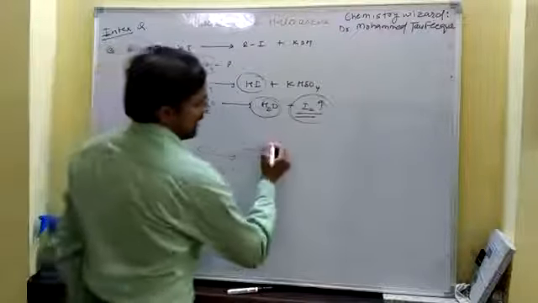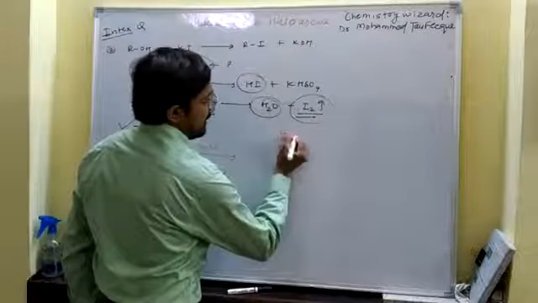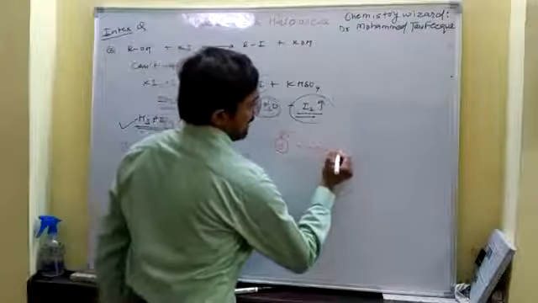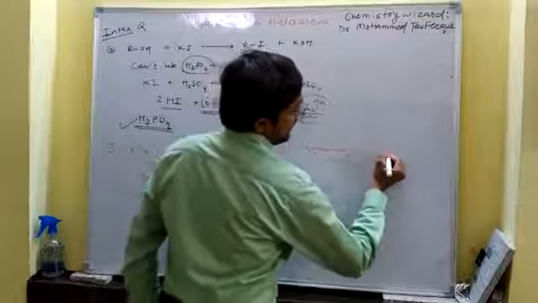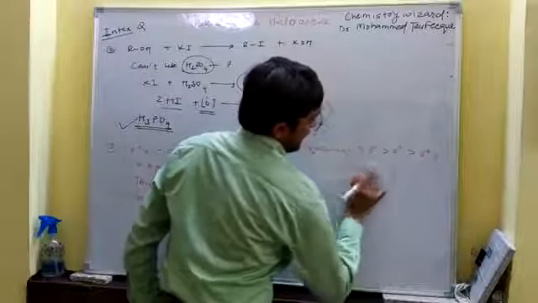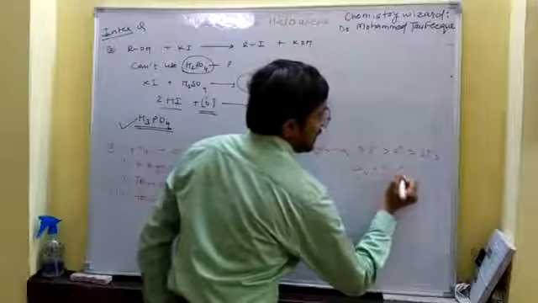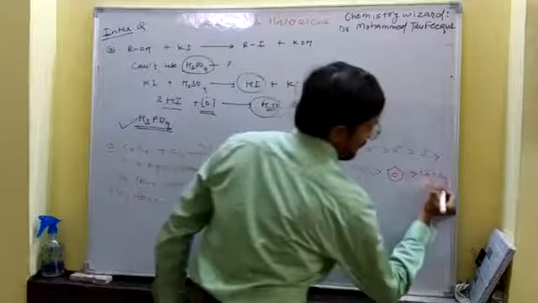Remember students, in photochemical chlorination, the reactivity order is benzylic is more than allylic, is more than 3 degree, 2 degree, 1 degree, then methane, then aryl, and then vinyl.